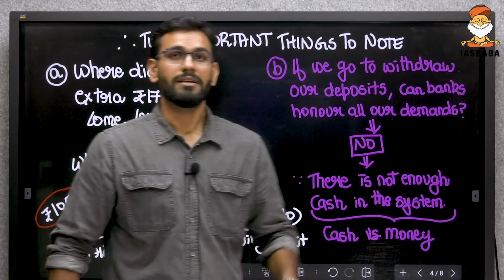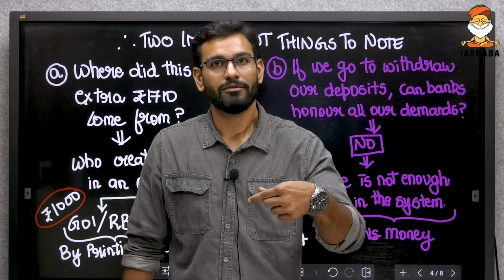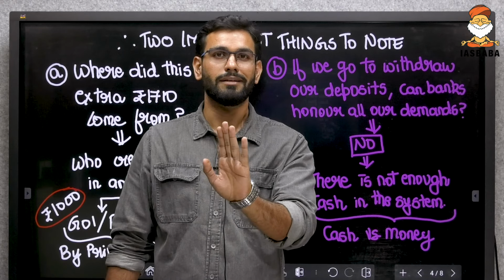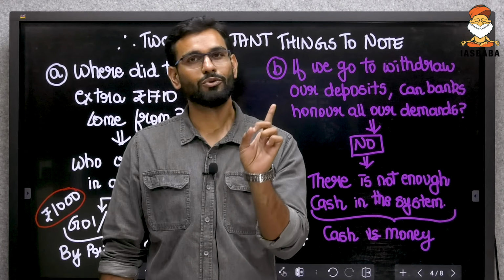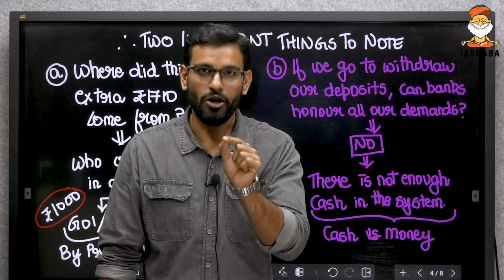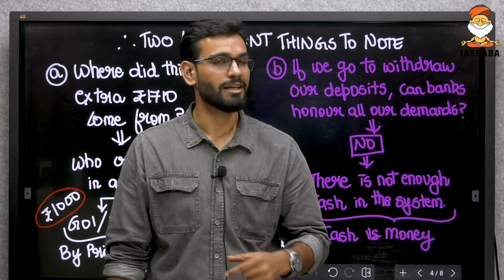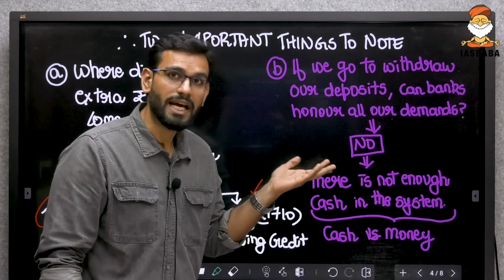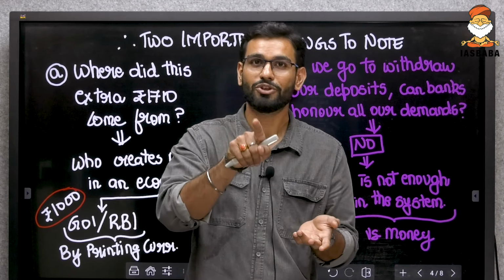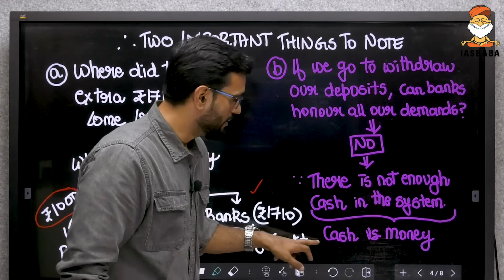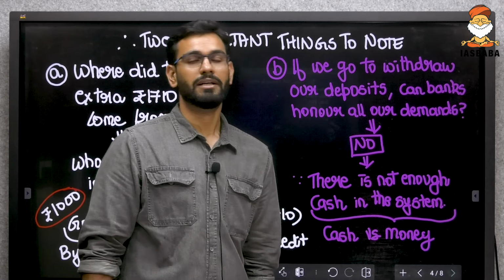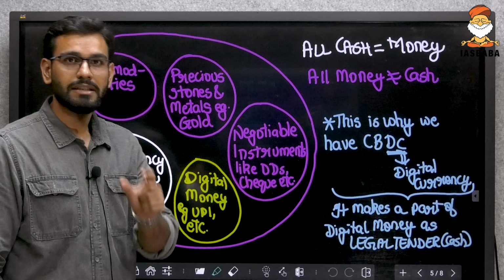And which is why you cannot withdraw cash from your account beyond a certain point. You can go to all the bank branches, but you cannot withdraw beyond a particular amount of cash, because there is not enough cash in the system. You can transfer money, but you cannot withdraw cash, because cash versus money. Cash is a subset of money.